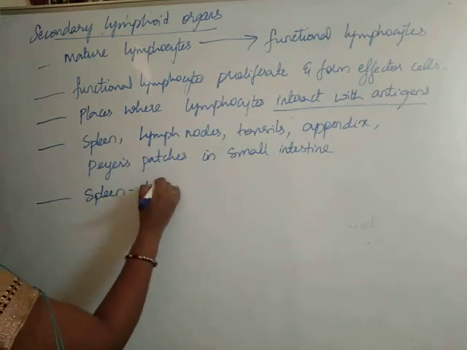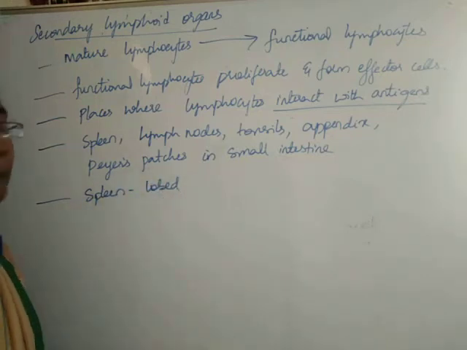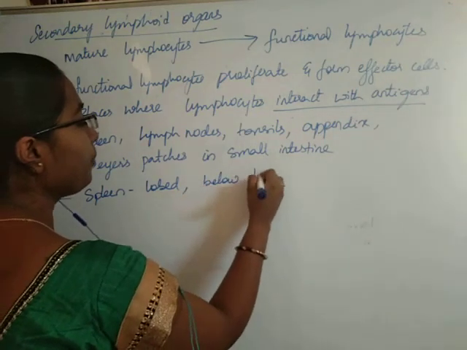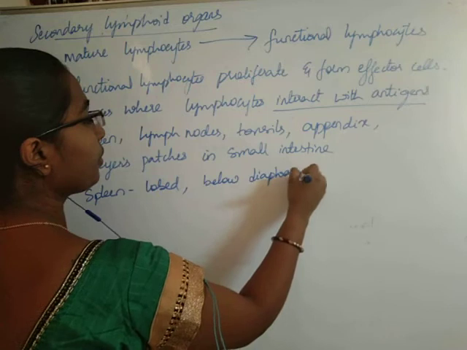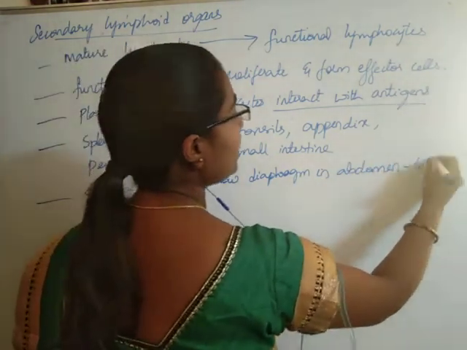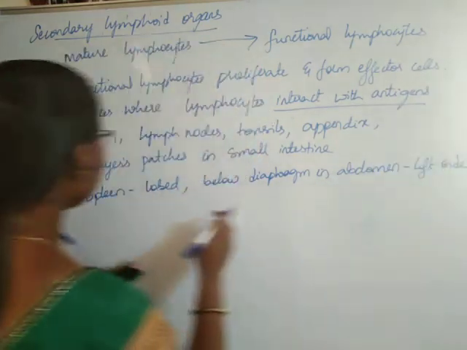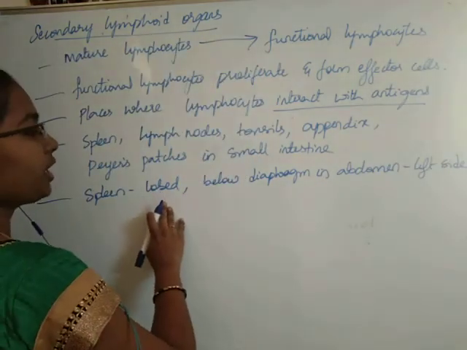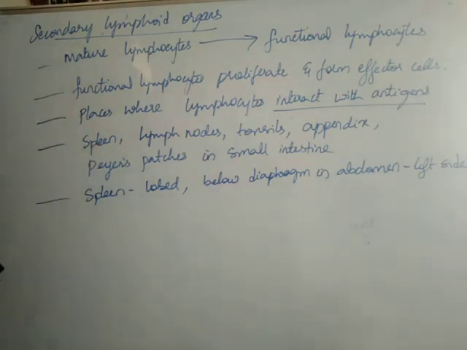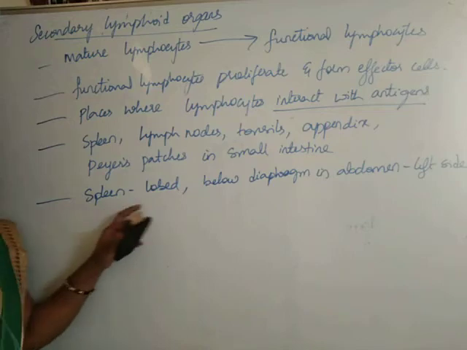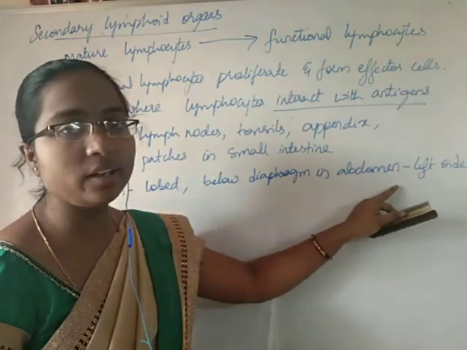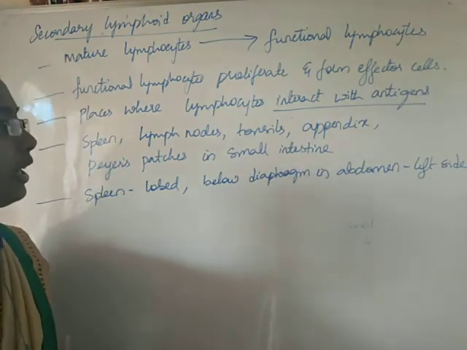Spleen is a lobed structure which is present below the diaphragm, in the abdomen, towards the left side, okay.